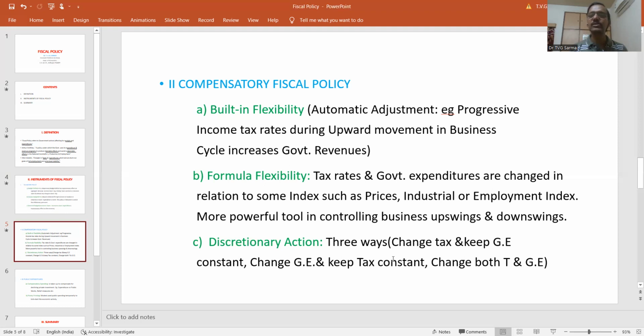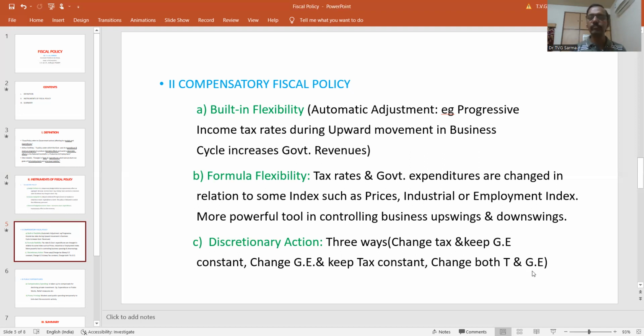In the discretionary approach, the government uses its own judgment about what will be good for the economy and what will not, and based on that it decides to change the tax and keep government expenditure constant, change government expenditure and keep the tax constant, or change both taxation and government expenditure.